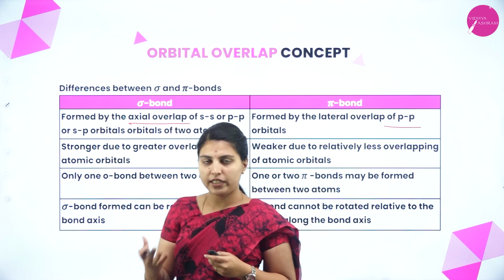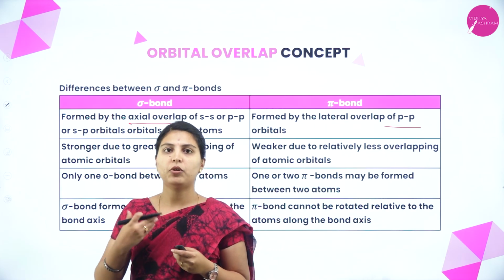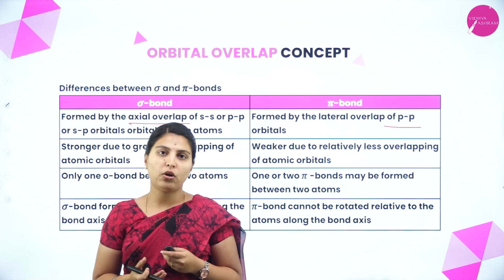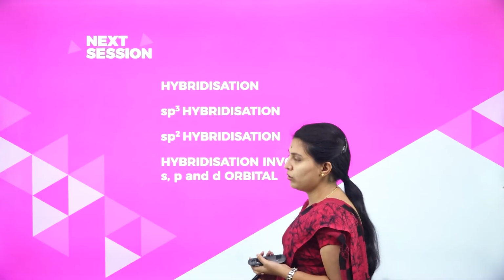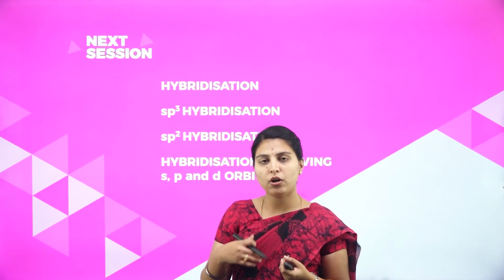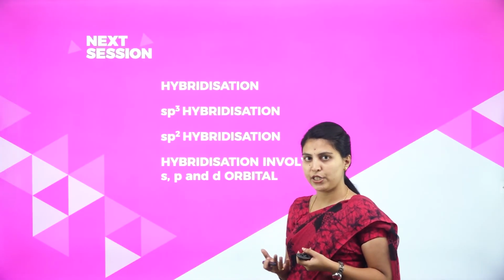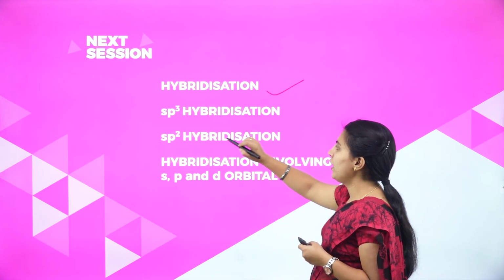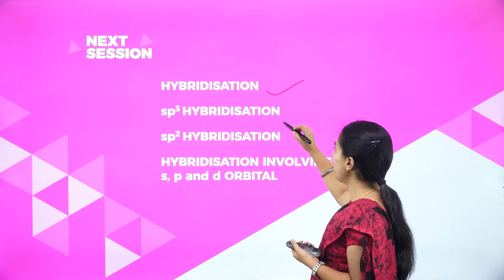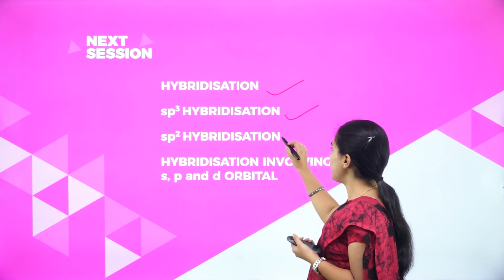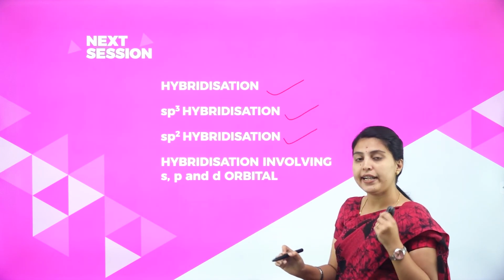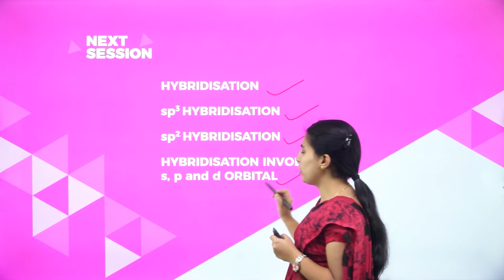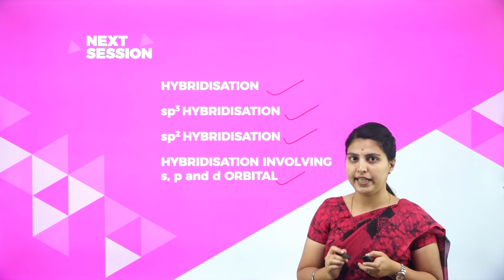This introduction, the concept of sigma bond and pi bond, are important topics to understand organic chemistry well. So, in the next session, involving all the orbitals, the hybridization will take place. About that we will study hybridization. In that there are various kinds: sp3 hybridization, sp2 hybridization, and hybridization involving s, p and d orbitals, which you will study in the next session.